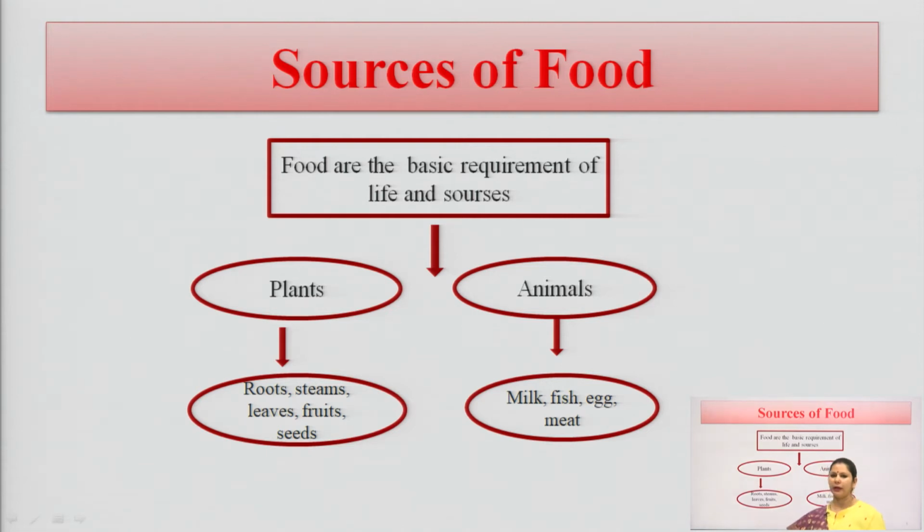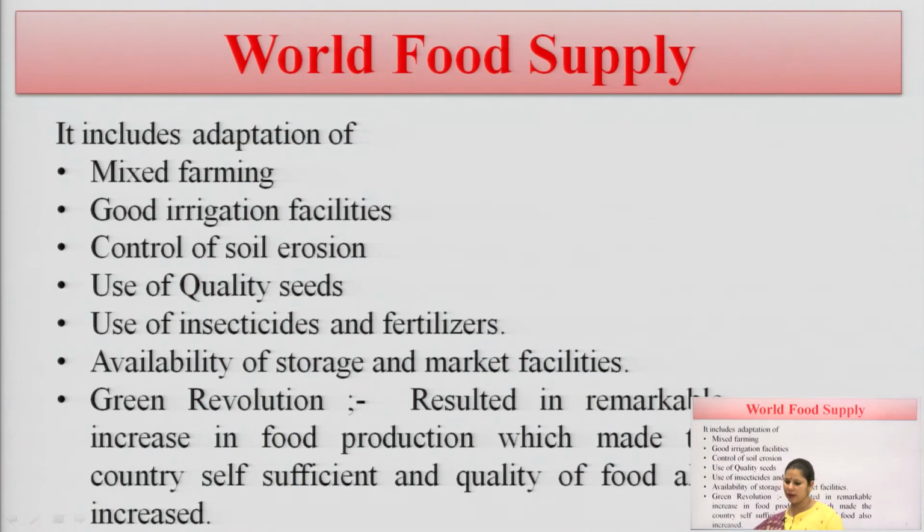So, we can take food from basically two things, from plants and from animals. From plants, we can take food from different parts, like root, stem, leaf, fruits and seed, and from animals we can take milk, fish, egg and meat, and they are all rich in nutritional value. So, we can take nutrients from both plants and animals and survive.